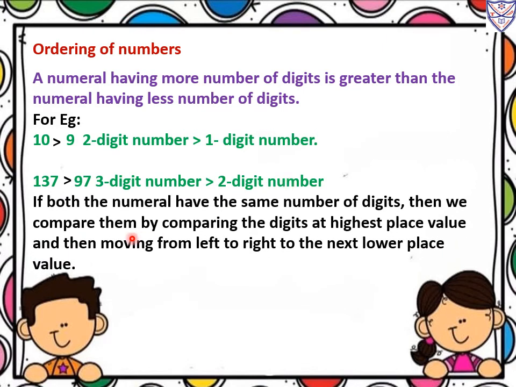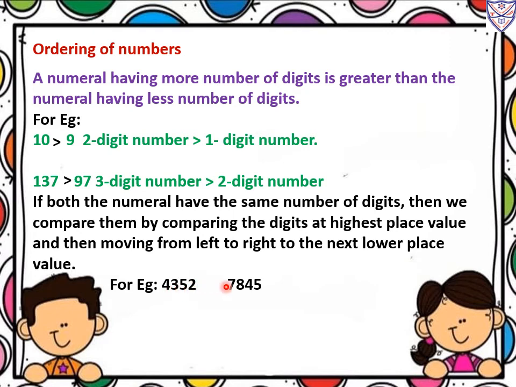So if both numerals have the same number of digits, then we compare them by comparing the digits at the highest place value and then moving from left to right to the next lower place value. See here also 1, 2, 3, 4, 4 digits, and here also 1, 2, 3, 4, 4 digits. So here what will we do? We will compare the highest place value. Okay, the place values are ones, tens, hundreds, thousands.